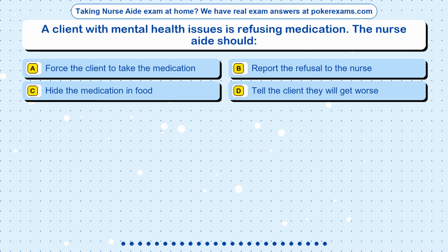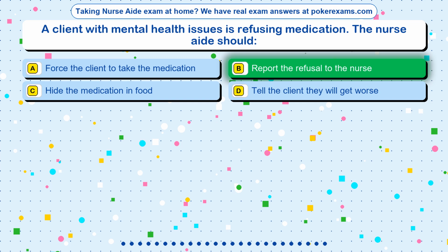Question 15. A client with mental health issues is refusing medication. The nurse aide should: Option A. Force the client to take the medication. Option B. Report the refusal to the nurse. Option C. Hide the medication in food. Option D. Tell the client they will get worse.